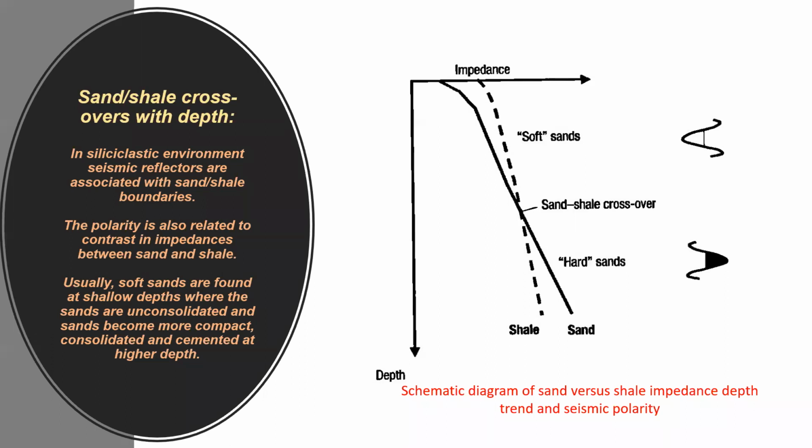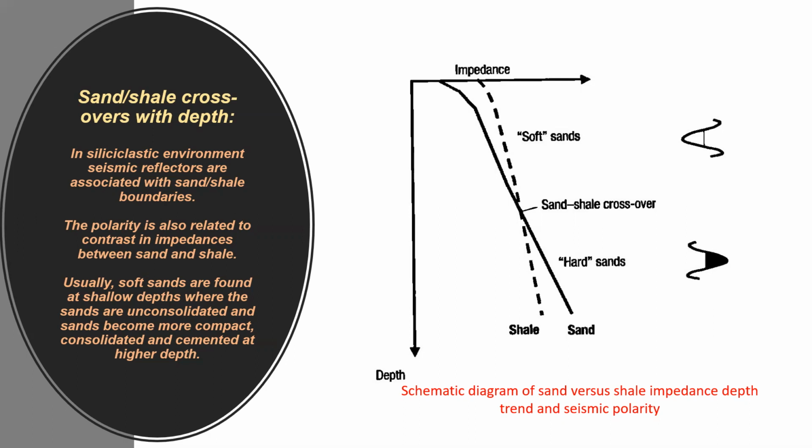The next is sand shale crossovers with depth. In siliciclastic environments, seismic reflectors are associated with sand shale boundaries. The polarity is also related to the contrast in impedance between sand and shale. Usually, soft sands are found at shallow depths where the sands are unconsolidated, and at higher depth, sands become more compact, consolidated, and cemented.